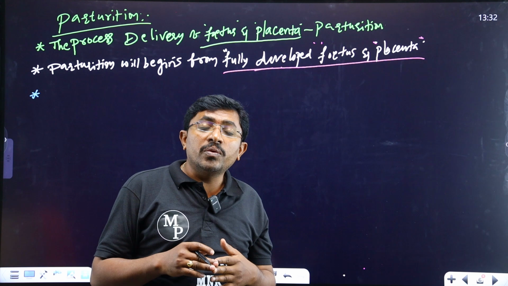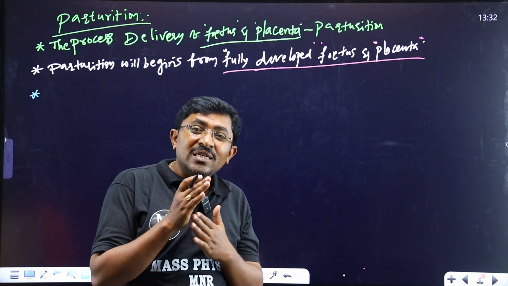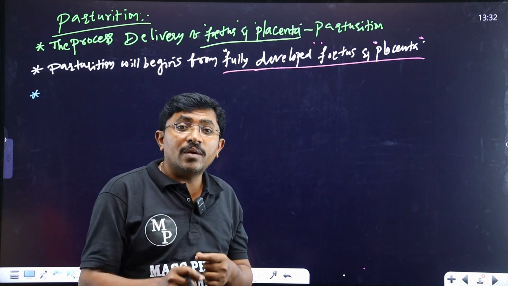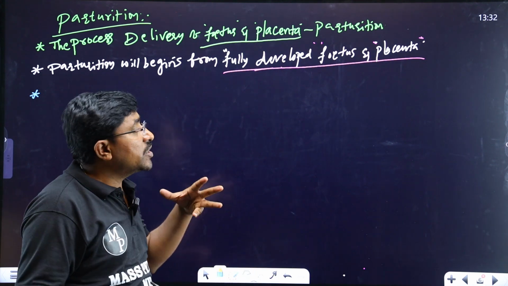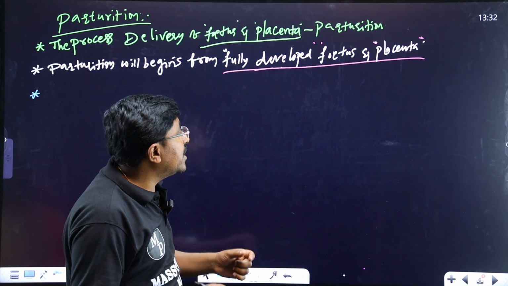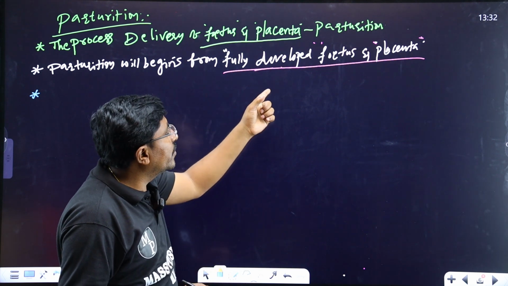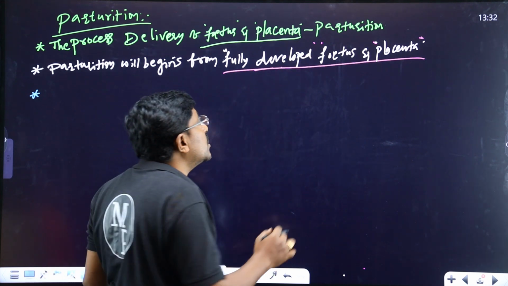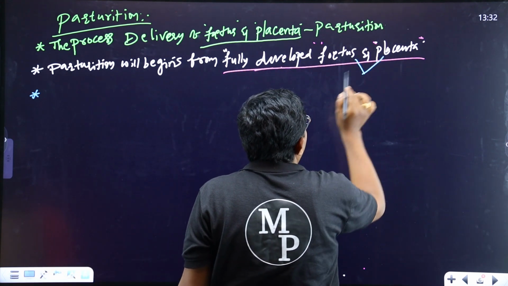So now the parturition signals will begin from, the parturition signals are initiated from the fully developed fetus and placenta, which initiate the parturition process.